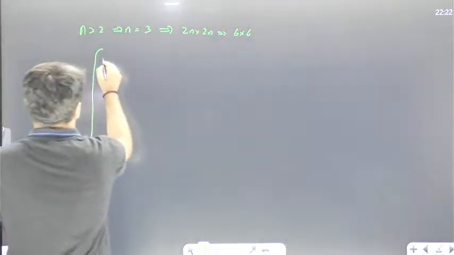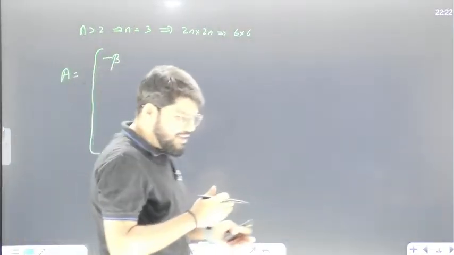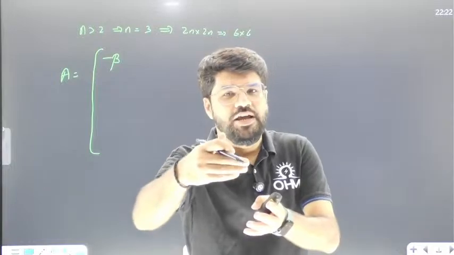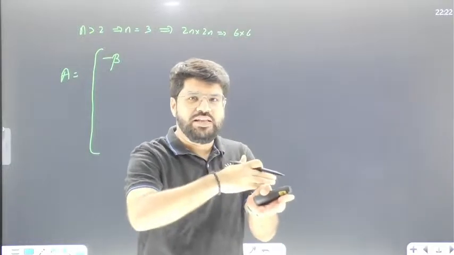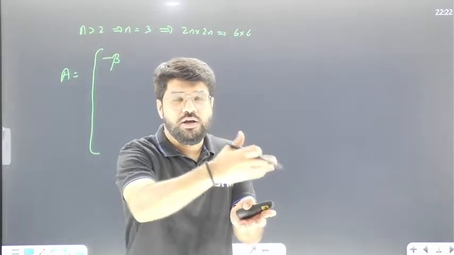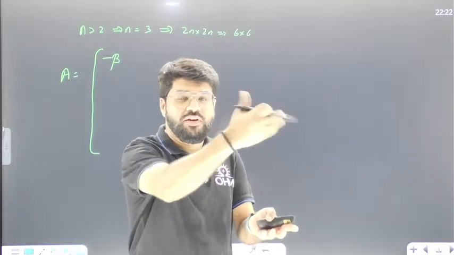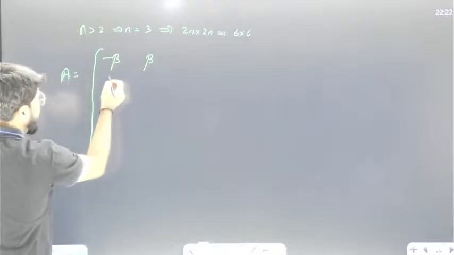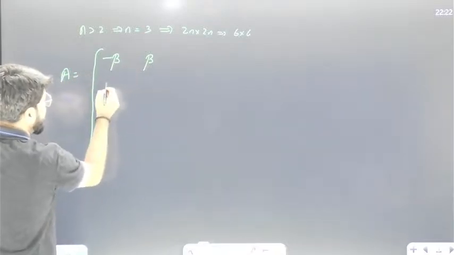Sorry, yeah. So the element has to be minus beta. Then we know that A11, A12, A13, when you keep changing the elements, so odd, even: 1 plus 1 is even, then 1 plus 2 is odd, 1 plus 3 is even, 1 plus 4 is odd, like that. So the elements will be alternating. Even if you go down, if this is A11, this is A21, 2 plus 1, again odd.